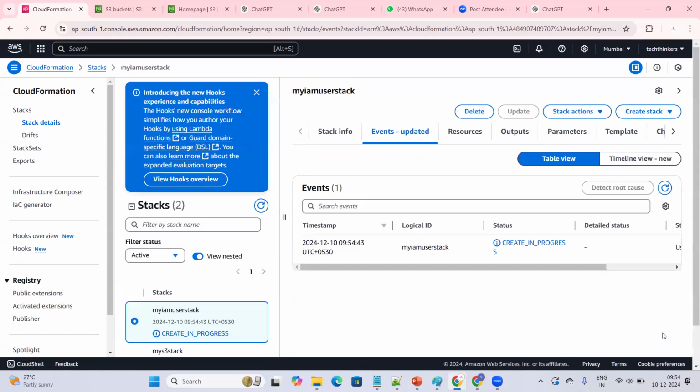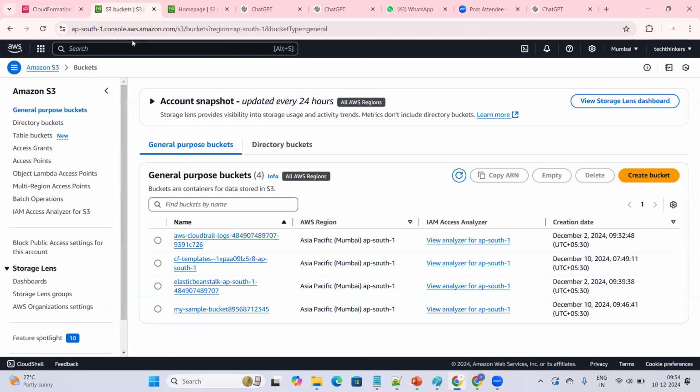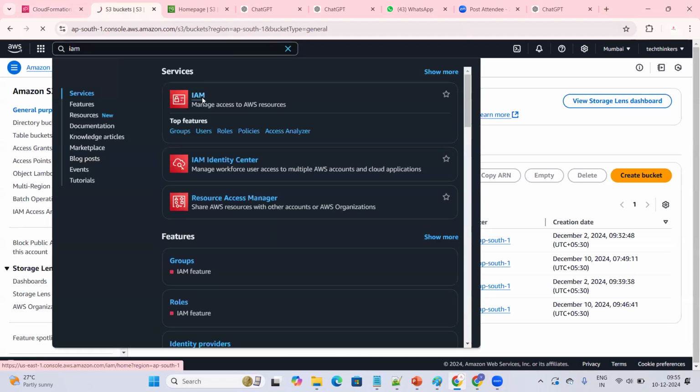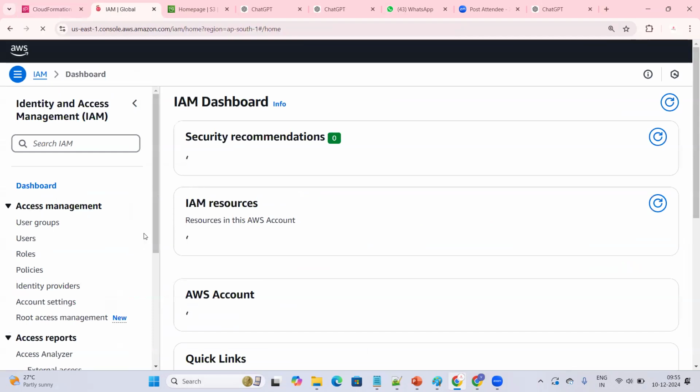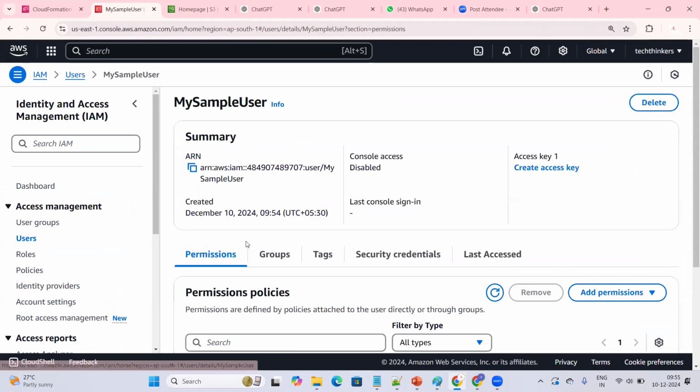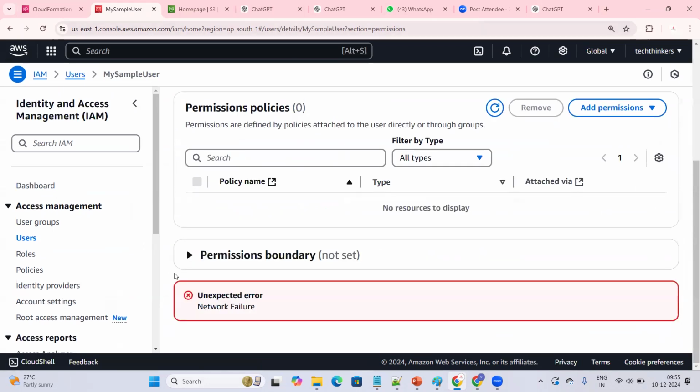If there are any errors, it will throw the error. If there are no errors, the infra will be created. You see, the IAM user stack is in progress, right? We can simply go to the IAM dashboard, and I will go to users. How many users so far? What is the username that I provided? Is this the username, right? My sample user is the username. What is the policy that I have attached? What is the permission that I have attached?